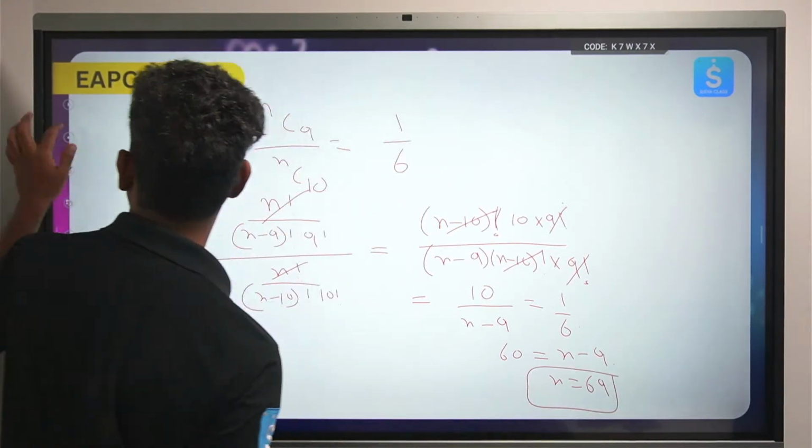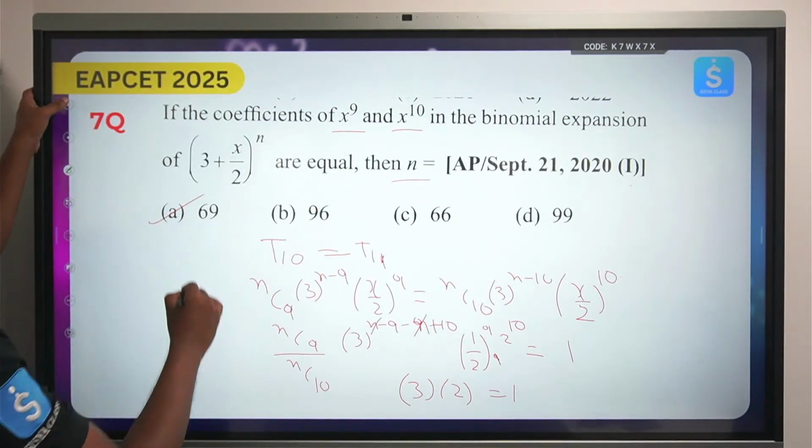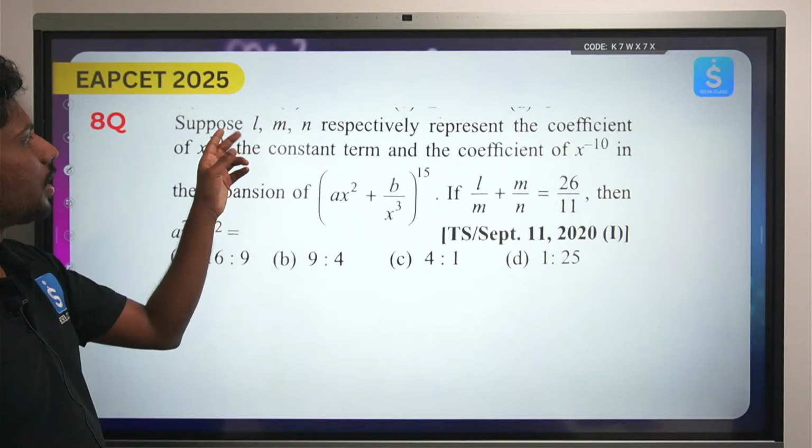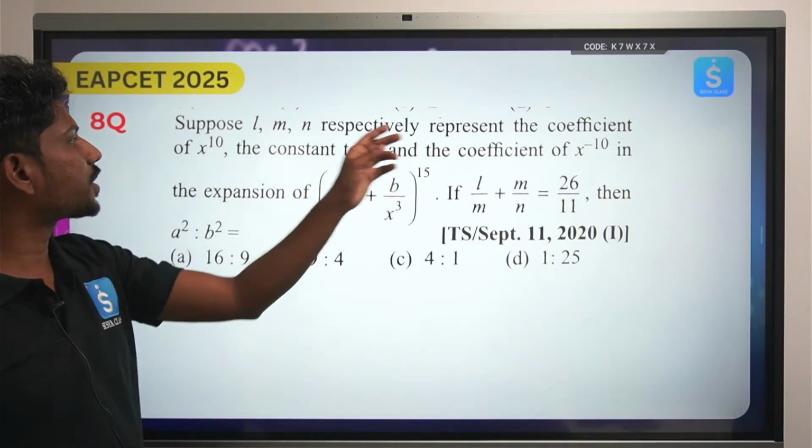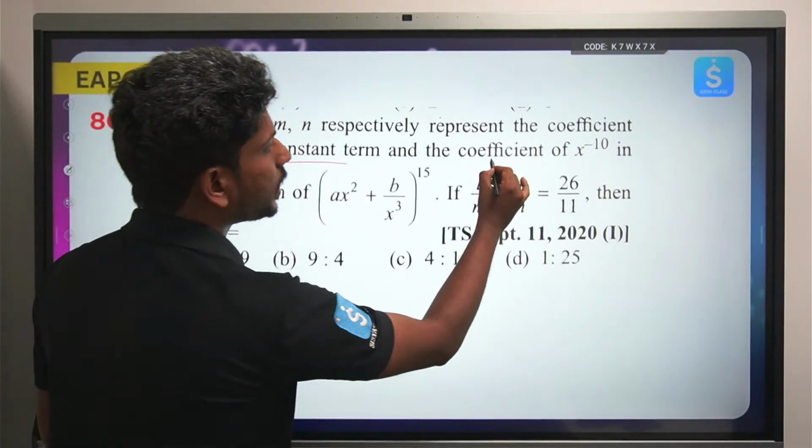So I got the answer, n equals 69, the option is A. Okay, now see the next term. The elements are respectively the coefficients of x power 10, the constant term, and x power minus 10.